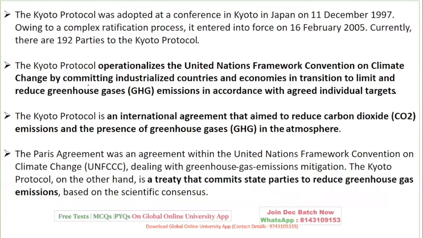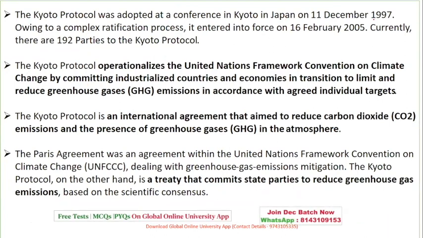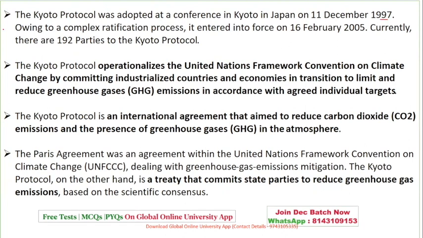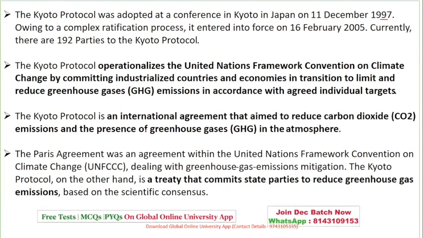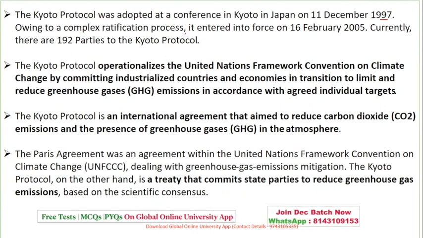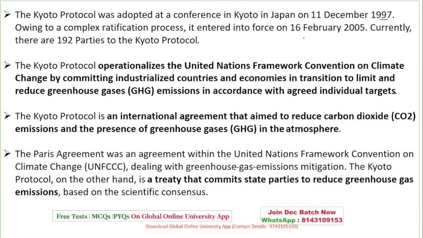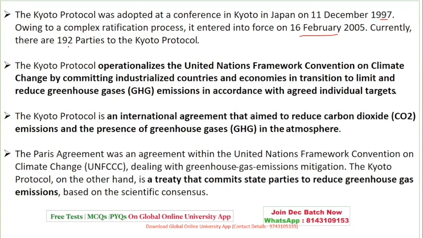Next is the Kyoto Protocol, which was adopted in Japan on December 11th, 1997. In the Kyoto Protocol, the keywords are emission and greenhouse gases. These are the related keywords which you can find in examinations. It has a complex ratification process, and it came into force on 16th of February 2005. Currently, there are 102 parties to this protocol.